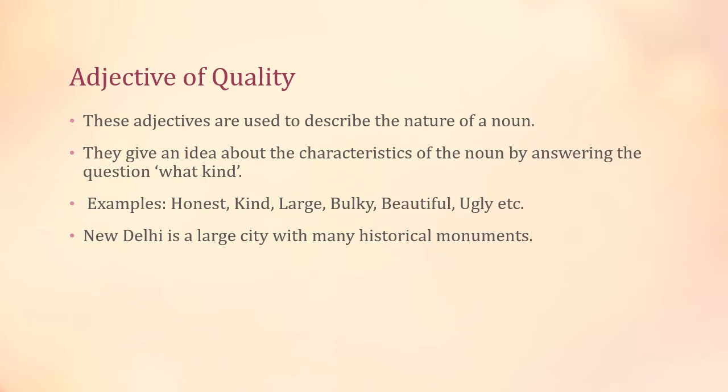We are saying New Delhi is a large city with many historical monuments. So New Delhi is a noun and we are describing the quality of the city, which is a large city.